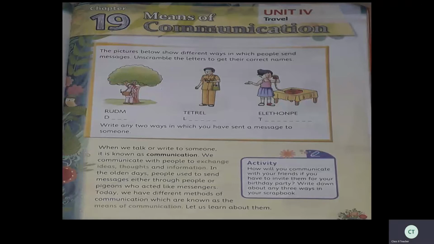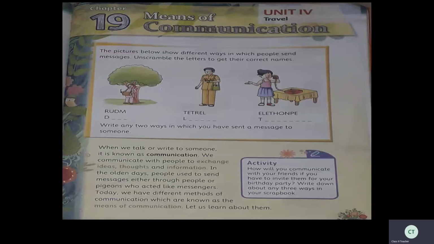In the olden days, people used to send messages either through people or pigeons who acted like messengers. So, in olden days, how did they exchange their ideas, how did they communicate? At that time, there were no letters or post office or telephone or any means of communication. So, how did they send the messages? See, through ways here we read, that is, one is through people or through pigeon.